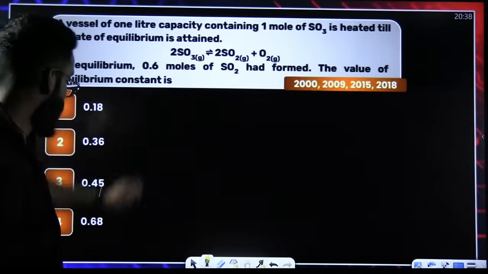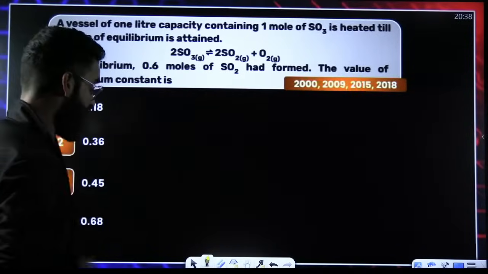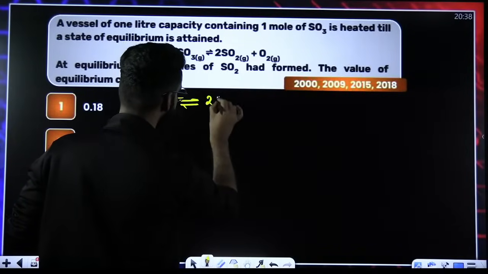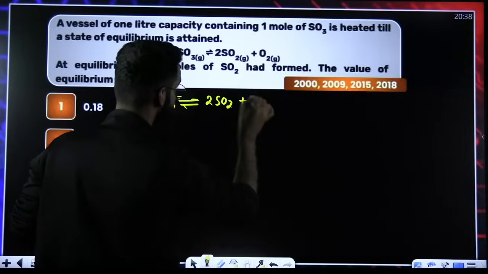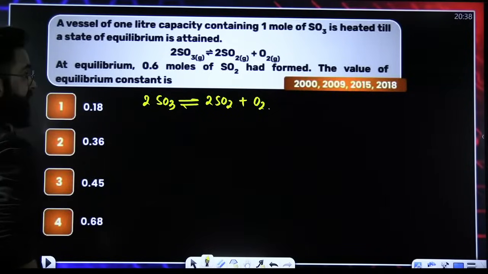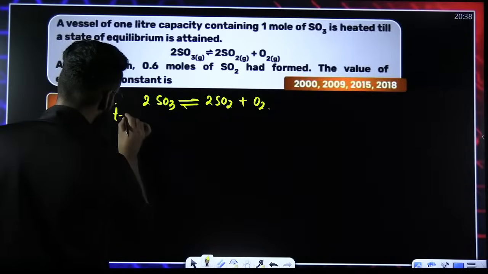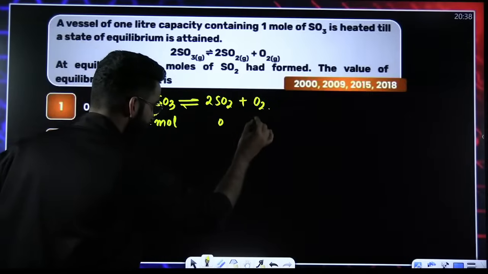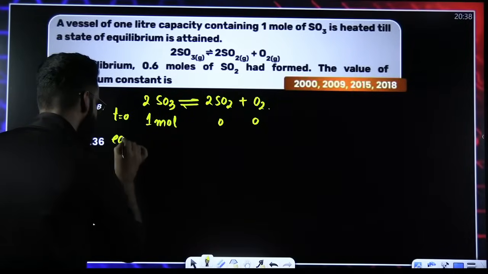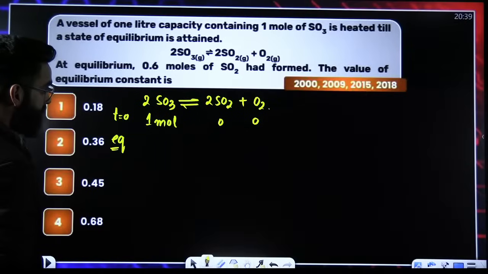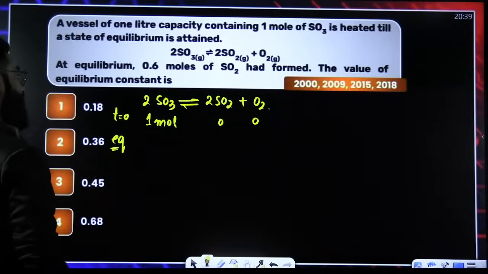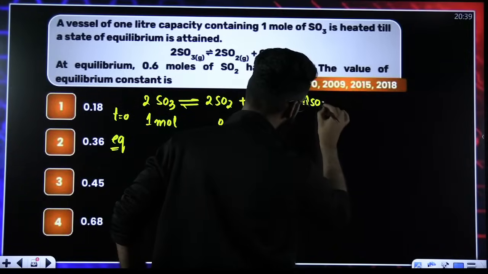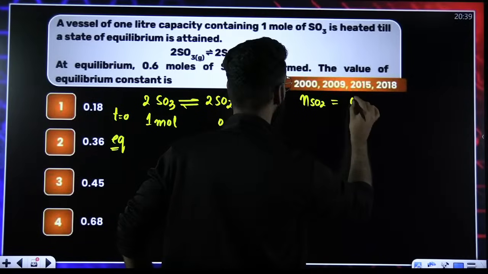All right, people. Look at this particular question. A vessel of 1 liter capacity. Let me first of all write the reaction. A vessel of 1 liter capacity containing 1 mole of SO3. So initially, as per the question, we are given 1 mole of SO3, and the products will be 0. After some time, equilibrium is established, and when equilibrium is established, 0.6 moles of SO2 are formed.